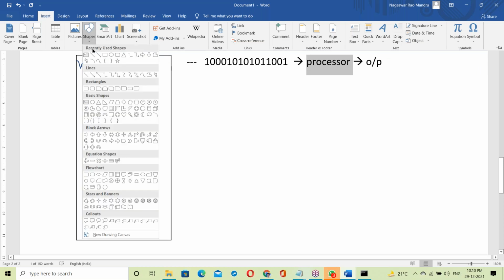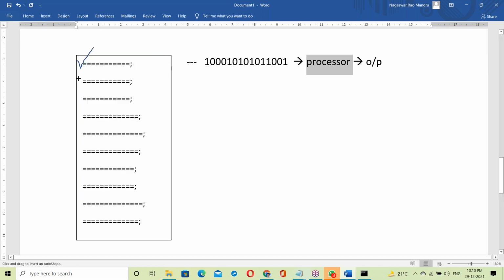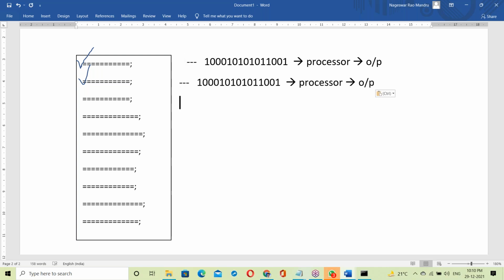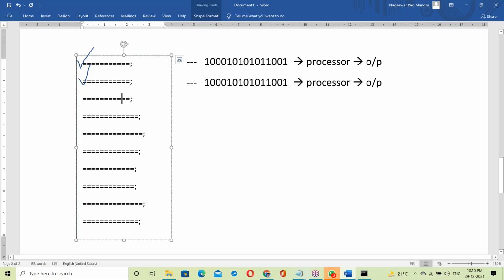Next, it checks the next statement. Suppose the next statement is also correct, same process. The next statement is also the same, it just converts into binary code. The next statement also converts into binary code and is given to the processor, so we get outputs. Okay, then it checks the next statement.